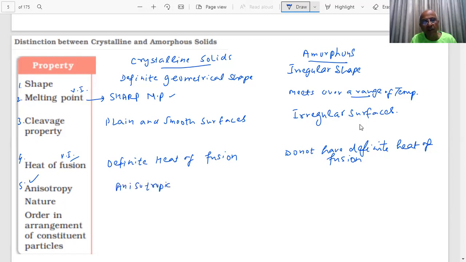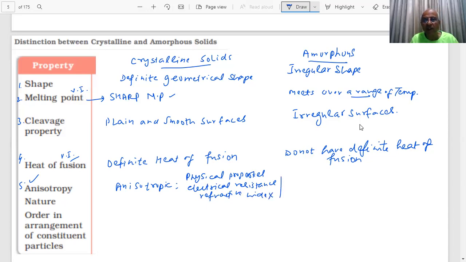Anisotropic means, students, there are certain physical properties of the solids. What physical properties of the solids? I am talking of electrical resistance, refractive index, etc. Electrical resistance, refractive index.